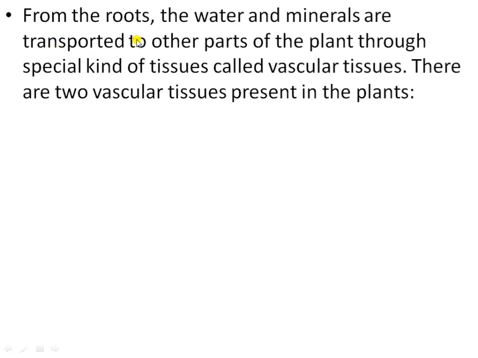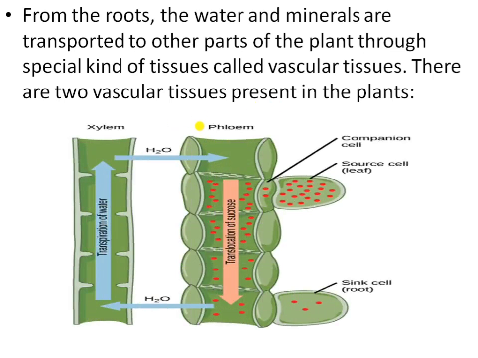From the root, the water and minerals are transported to other parts of the plant through special tissues called vascular tissues. There are two vascular tissues in the plant: xylem and phloem. All flowering plants have a transport system made up of these special tissues.